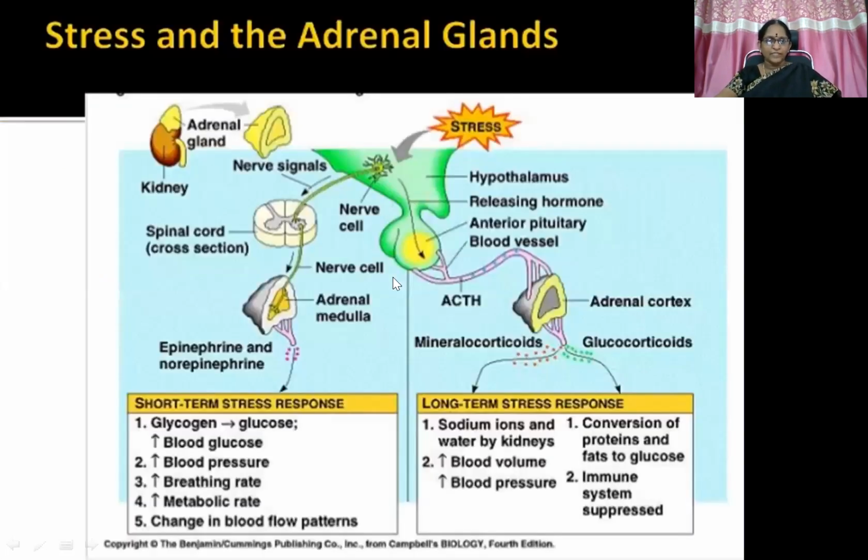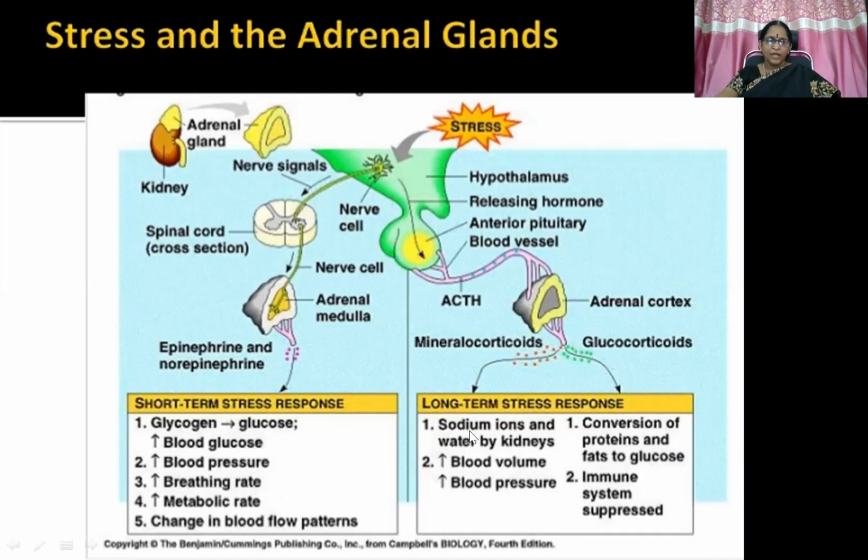So here you can see I have depicted this slide in the previous session also. Short-term stress response, catecholamines are released, epinephrine and norepinephrine. Long-term stress response, glucocorticoids and mineralocorticoids are released, taking their role. So here glycogen, glucose availability, then blood pressure is maintained, breathing rate, metabolic rate is maintained with the short-term stress response.